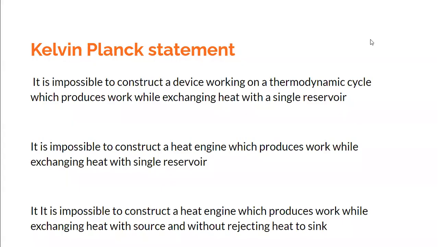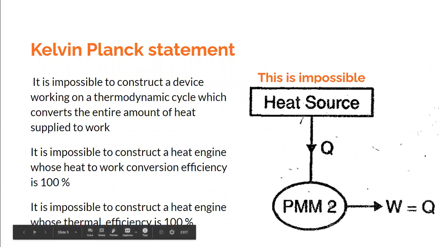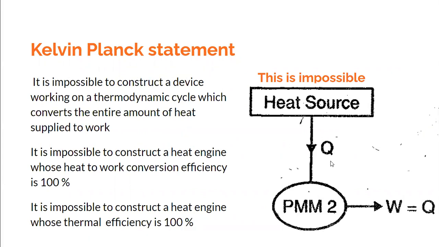So once again, let me repeat this Kelvin Planck statement. It is a negative statement, in the sense that it tells us what is not possible. So what is not possible? It is impossible to construct a device working on a thermodynamic cycle which produces work while exchanging heat with a single reservoir. In other words, we cannot construct a device which produces work while exchanging heat with a single reservoir. Means Q cannot be equal to W.